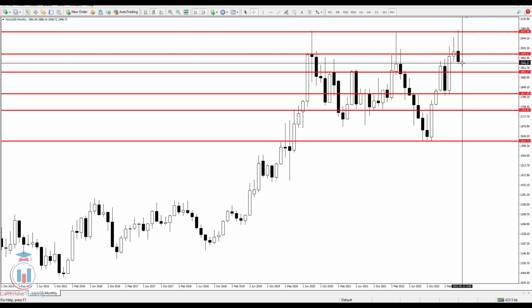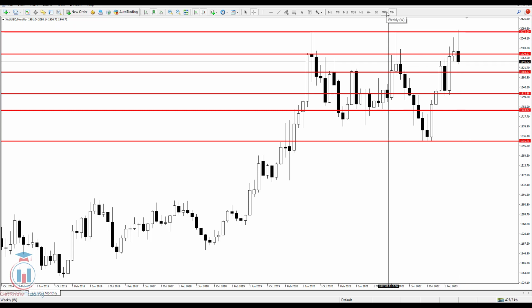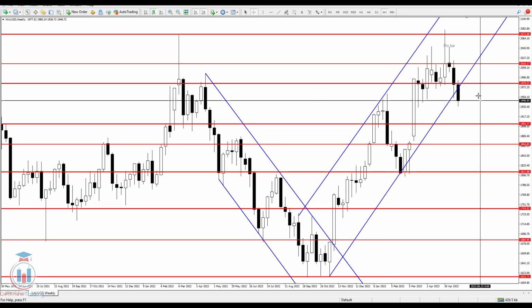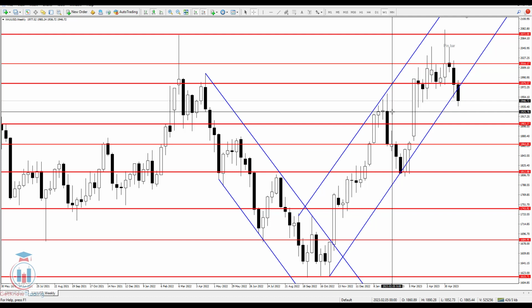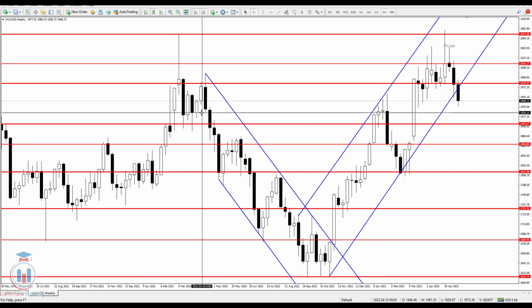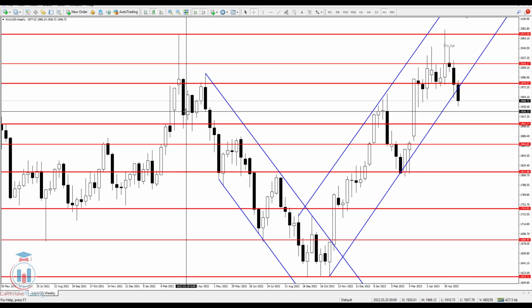But for the whole month it is hard to make a prediction, so I will see how this looks on a weekly time frame. On a weekly time frame we can see that the first level below this one is 1928, which is also visible on a monthly time frame. It is a very critical level. In the past you can see this area here has had problems when it was falling down to reach lower levels.